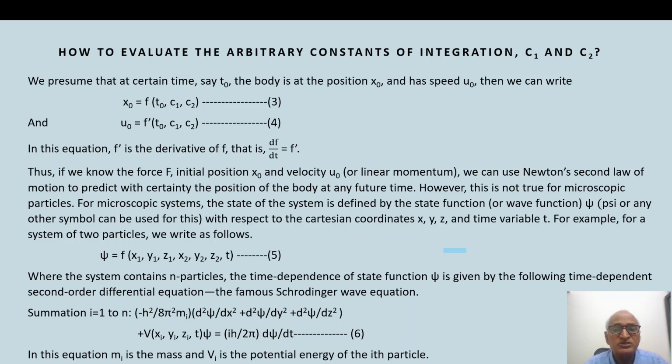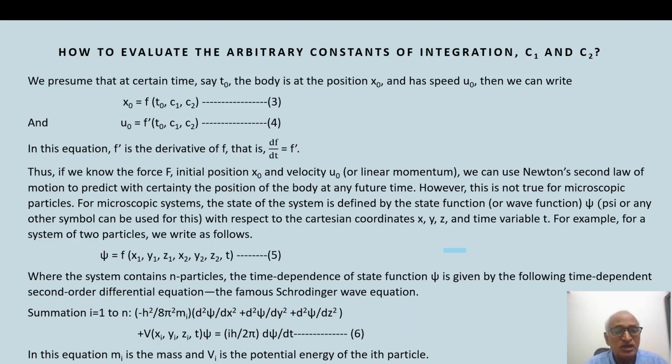The time dependence of state function psi is given by the following time dependent second order differential equation, the famous Schrödinger wave equation. Equation is written over here. Summation is taken from i equal to 1 to n. The equation is minus h squared upon 8 pi squared mi multiplied by d2 psi over dx2 plus d2 psi over dy2 plus d2 psi over dz2, plus potential term V as a function of xi, yi, zi, t, psi, equal to ih upon 2 pi d psi by dt.